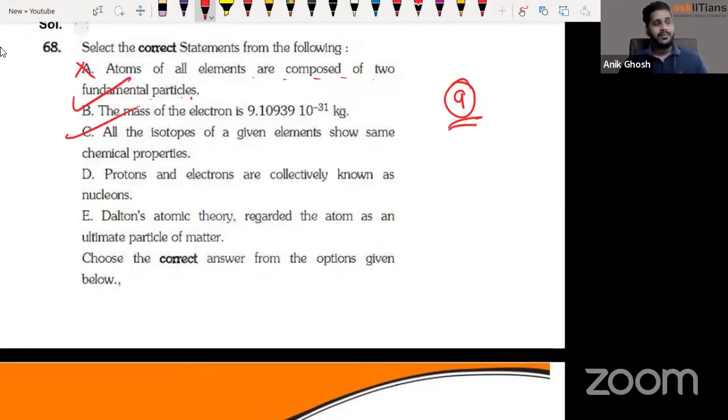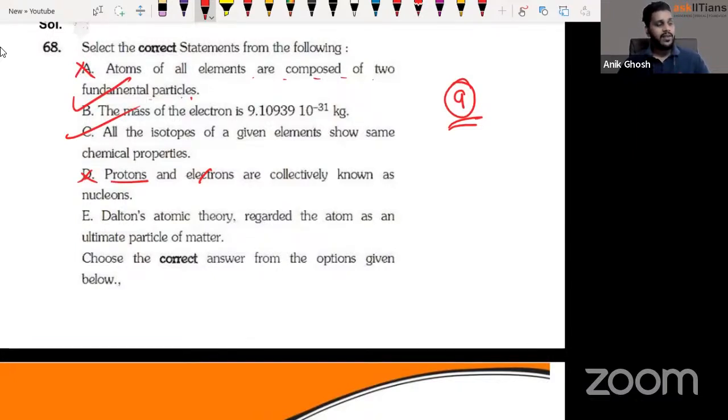All the isotopes have the same chemical properties. Guys, isotopes have different masses, so different physical properties. The chemical properties will be the same, isn't it? Protons and neutrons are collectively known as nucleons, because they are found in the nucleus, right?